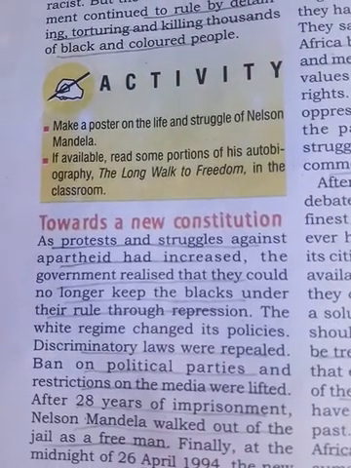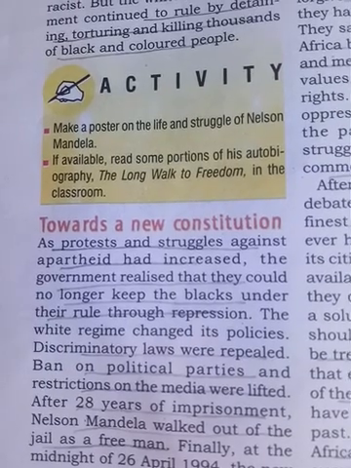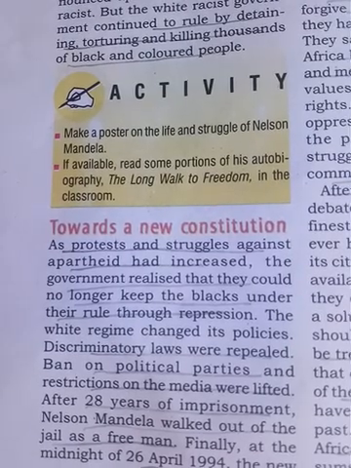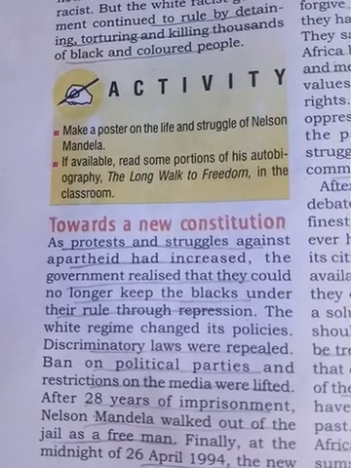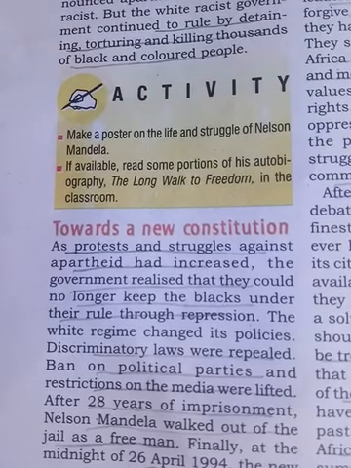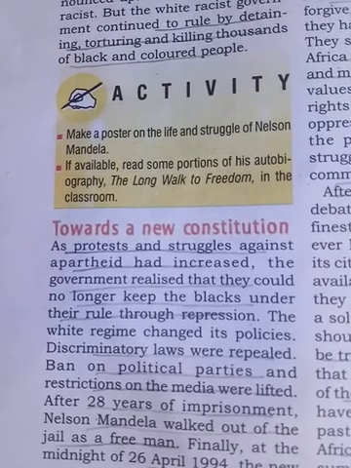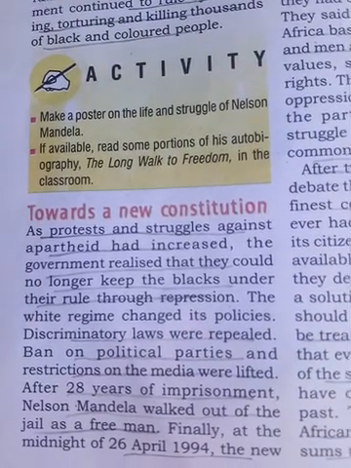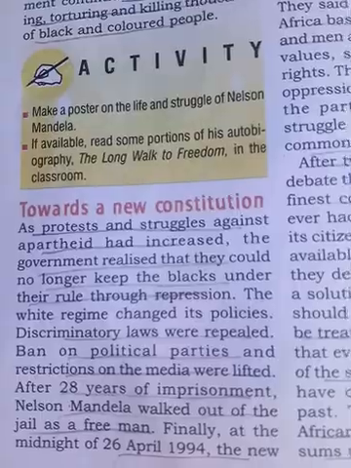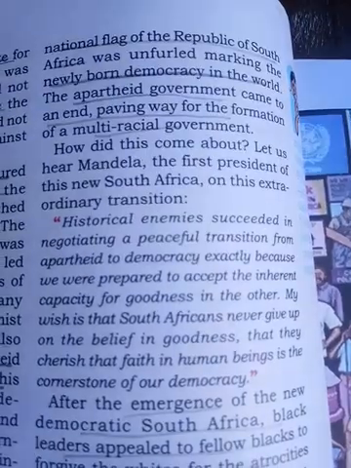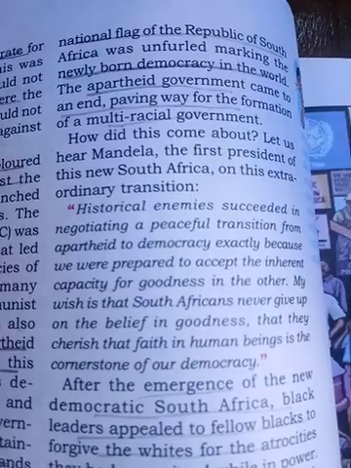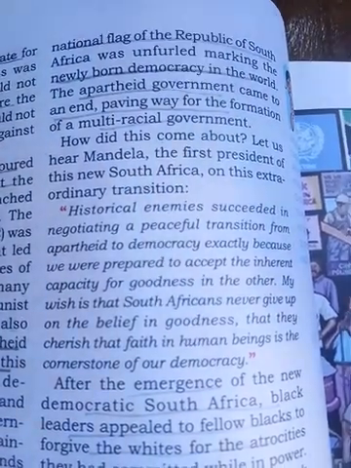The ban on political parties and the restriction on media were lifted. So the European government tried to impose many bans on political parties and restrictions on media. And after that, Nelson Mandela also became free from imprisonment. So finally in 1994, South Africa got freedom, and they became a republic, and South Africa adopted a democratic form of government.